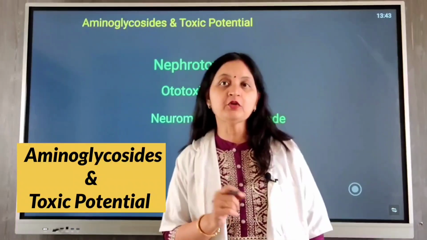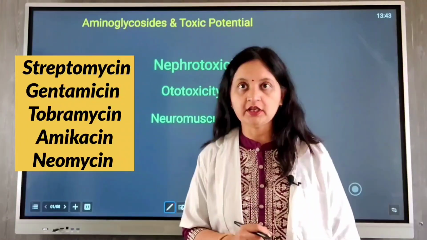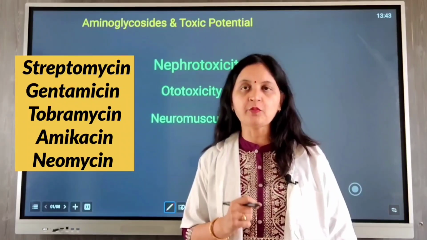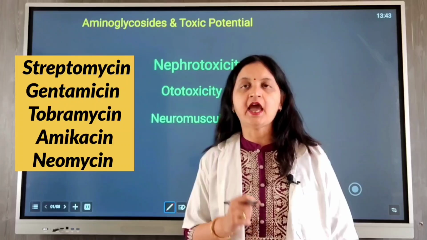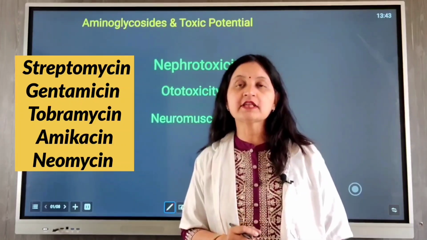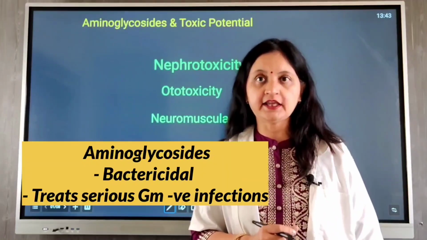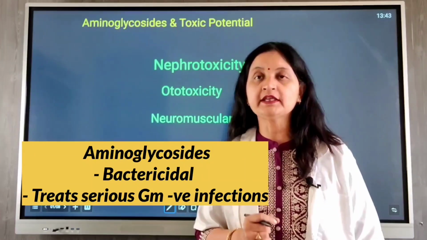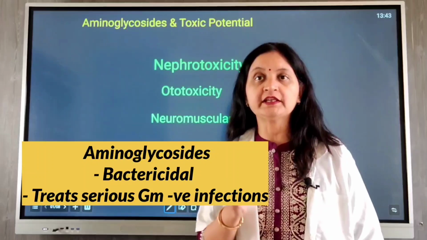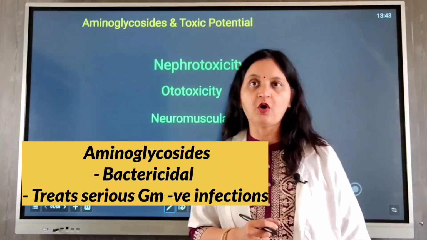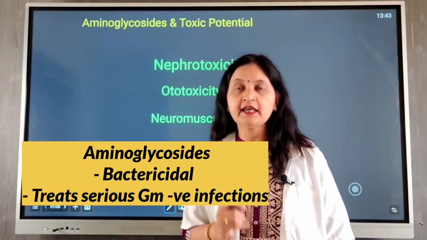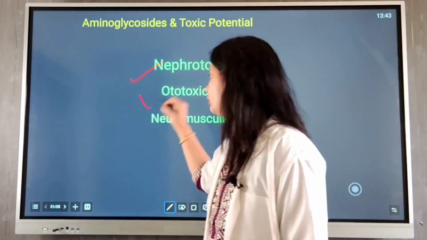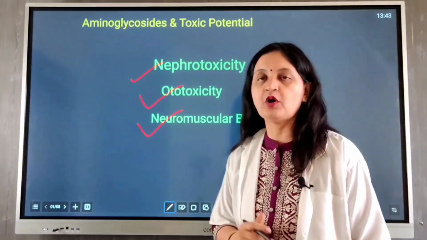I am going to talk about aminoglycosides and their toxic potential. To name some of the aminoglycosides: streptomycin, gentamicin, tobramycin, amikacin and neomycin. Aminoglycosides are potent bactericidal agents and are used for treating serious gram-negative infections such as complicated hospital-acquired pneumonia, complicated UTI, septicemia and so on. Despite their efficacy, they share notable toxicities, namely nephrotoxicity, ototoxicity and neuromuscular blockade.